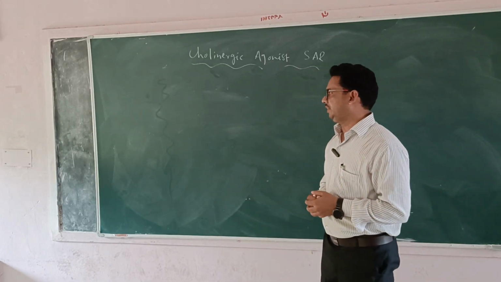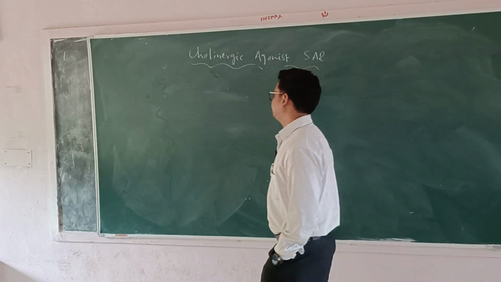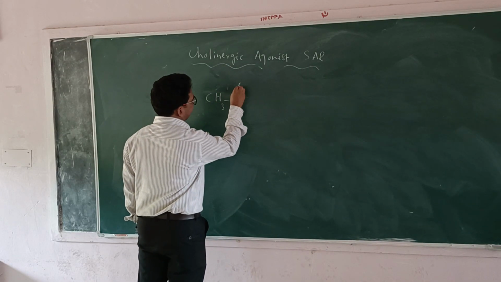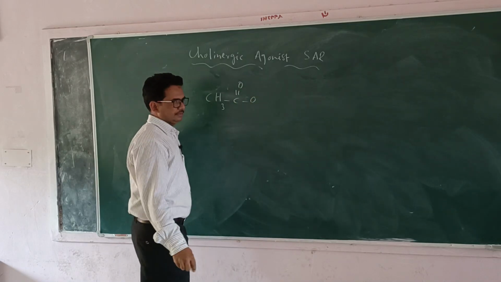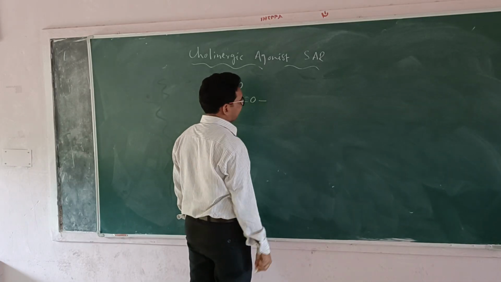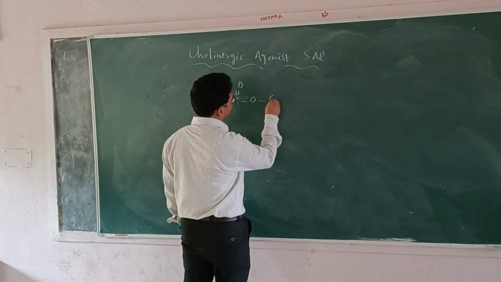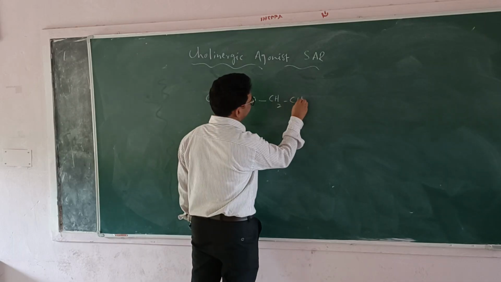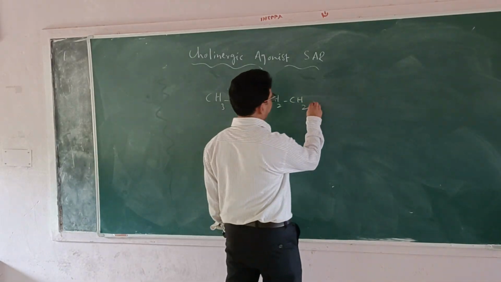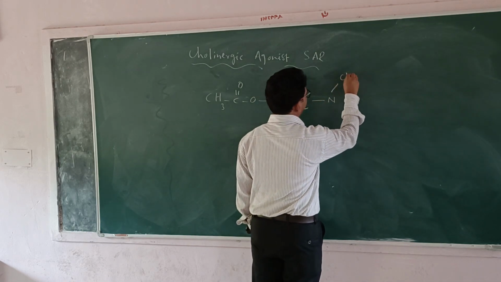The structure of acetylcholine we might know. It is the composition of the acetyl group on one side, which is called acetic acid. It is linked to the ethylene bridge. That ethylene bridge is joined with the trimethyl ammonium.